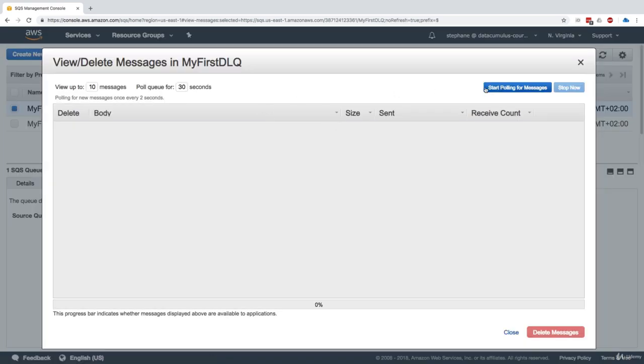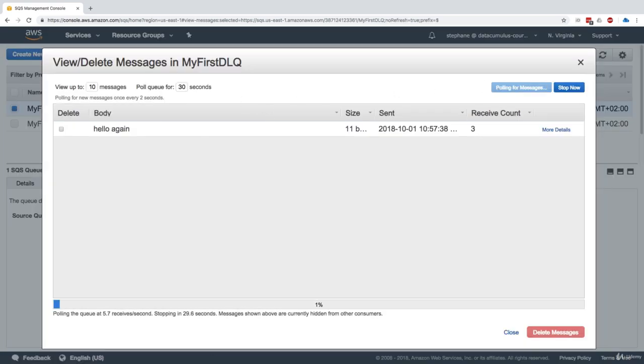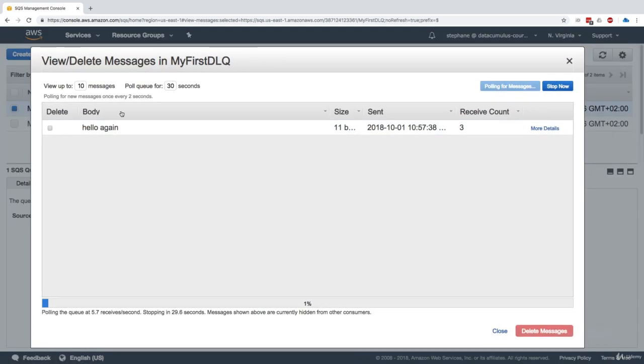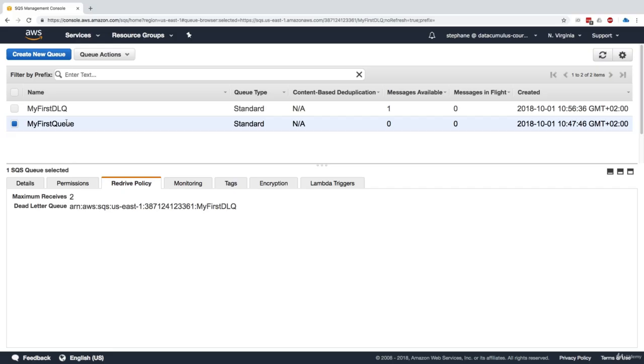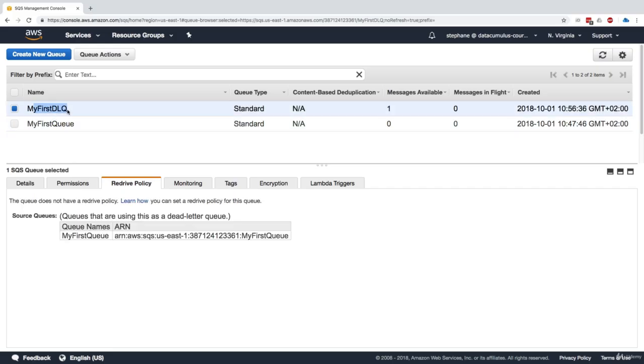And so if we receive messages from this DL queue, now we can see that the hello again message is here, and we're able to troubleshoot why that message did fail. And so that's the whole purpose of the DL queue. It basically allowed to take that message that wasn't being able to be processed in my first queue and go straight to my first DL queue to be processed and analyzed later. And so that's the whole idea of dead letter queue.